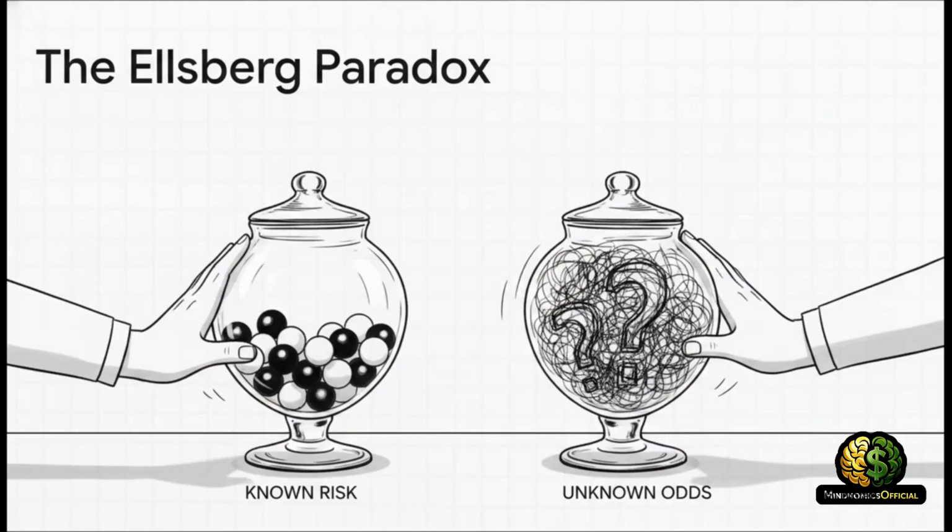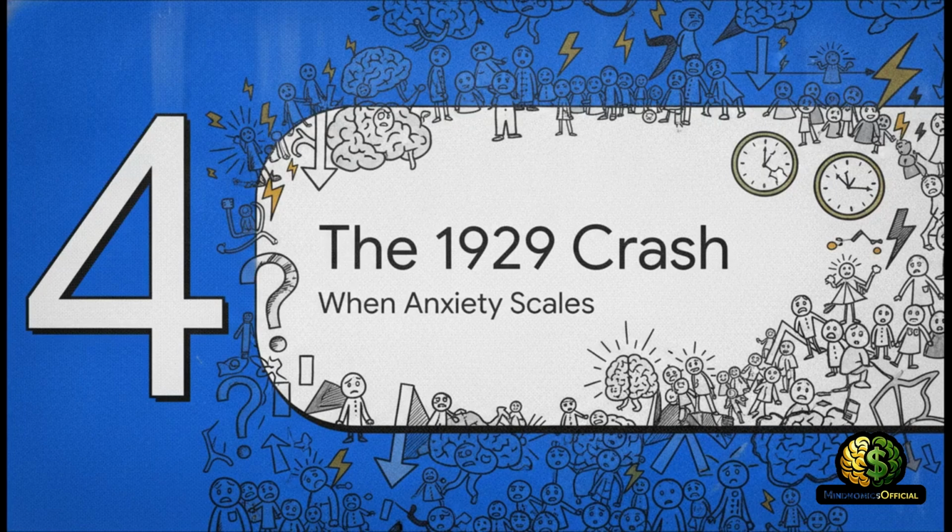And because of this lopsided emotion, we actively self-sabotage. It's a phenomenon known as the Ellsberg Paradox, which proves our ambiguity aversion. We flatly refuse to gamble on what we do not know. We'll routinely reject an ambiguous option and choose a known risk, even if the unknown option mathematically promises us a much higher yield. We would rather guarantee a smaller win or even a known loss than face the pure stress of uncertainty.